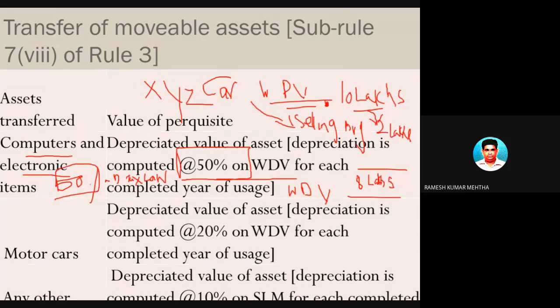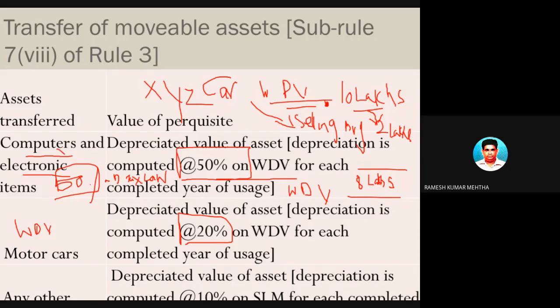Number three, if a car is transferred or sold by the employer to the employee, then the written down value is to be adopted to find out the value of the asset, and the rate of depreciation, which you have to remember by heart because of tax laws, is 20% for every completed year of usage.